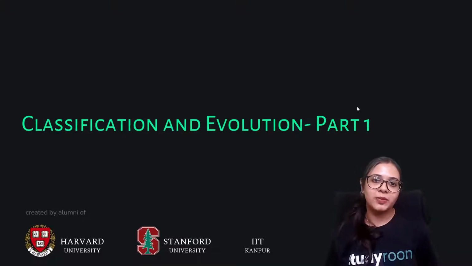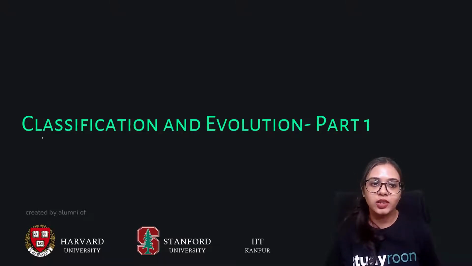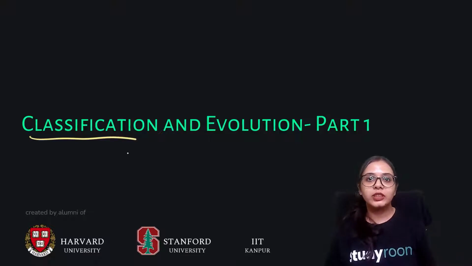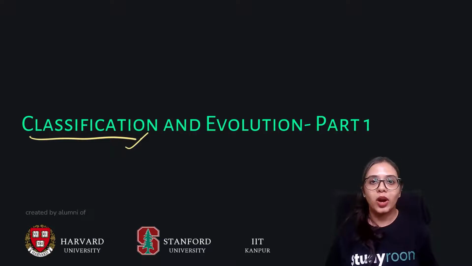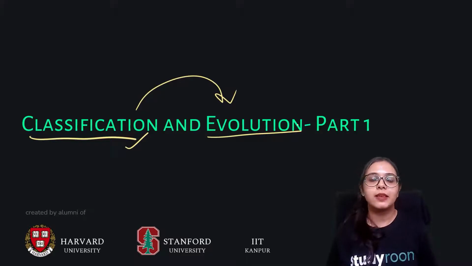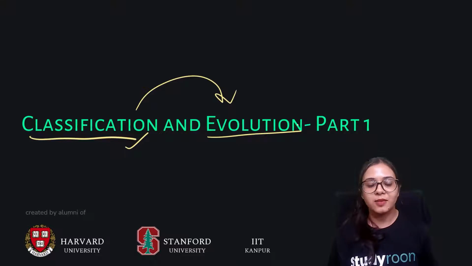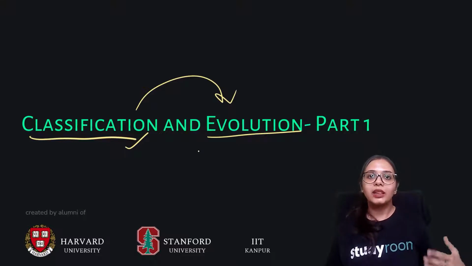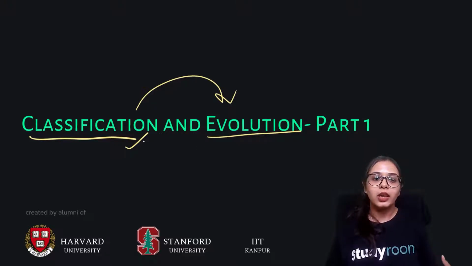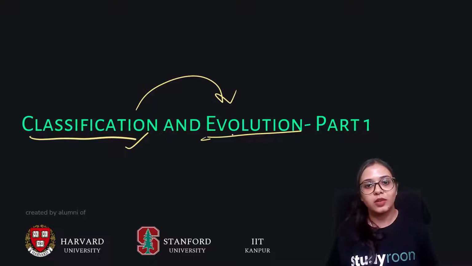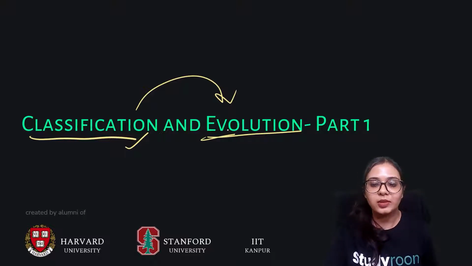In this part of the chapter, we'll be learning about classification and evolution. We'll be further deepening our understanding of the idea of classification: why is classification necessary and how is it happening? It is happening on the basis of evolution. That means simple organisms are evolving into complex organisms, and then further, how we are able to classify on the basis of this evolution. Let's find out in this chapter part by part.